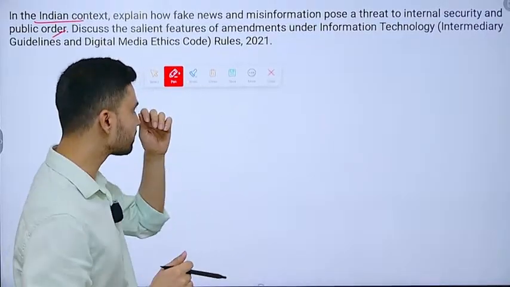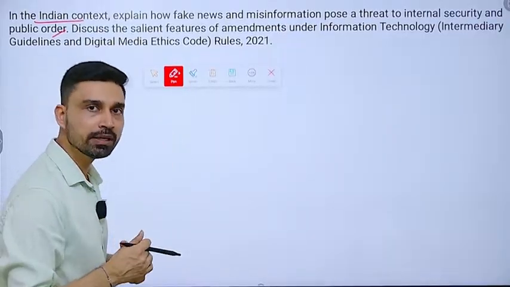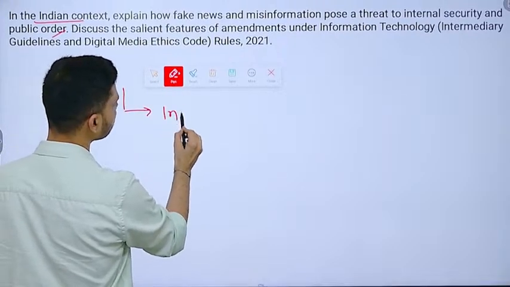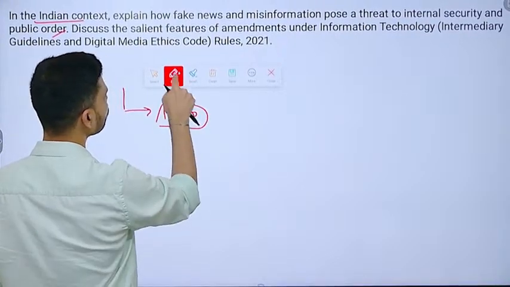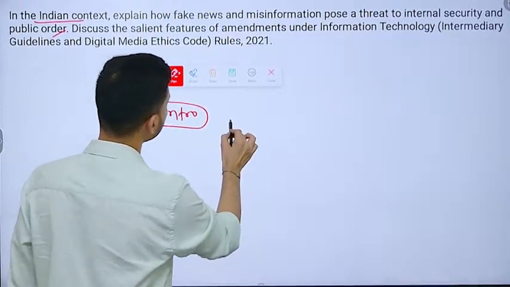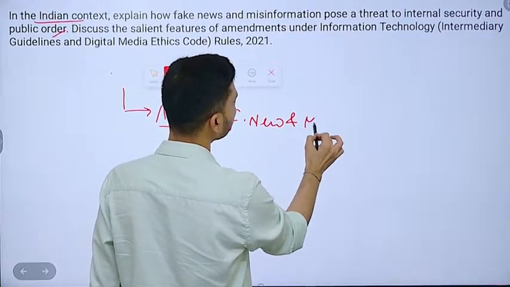So to some extent a straightforward question, and a similar kind of question they have asked in the previous year as well, talking about the threat of cyber security. Now how could you have addressed this particular question? First of all, in the introduction part, you have to explain how fake news and misinformation can pose a threat.